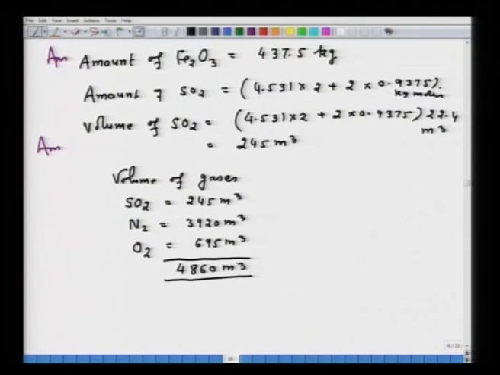As such, their percent: SO2 will be 5%, N2 will be 80.7% and oxygen is 14.3%. So, that is how this problem can be understood and solved. I will again illustrate with one more problem, that is a little more detailed. Let us see problem number 2.